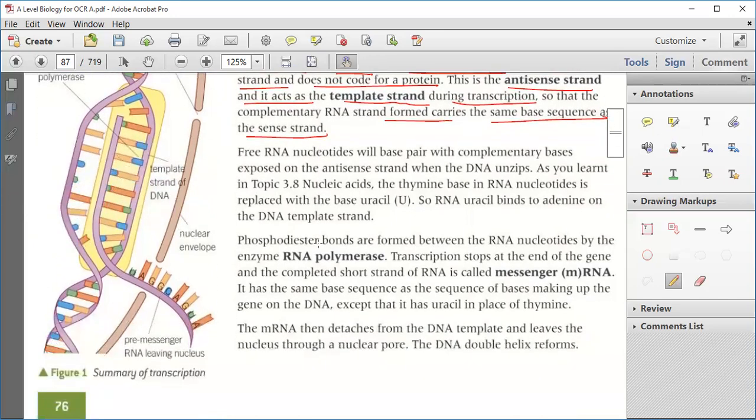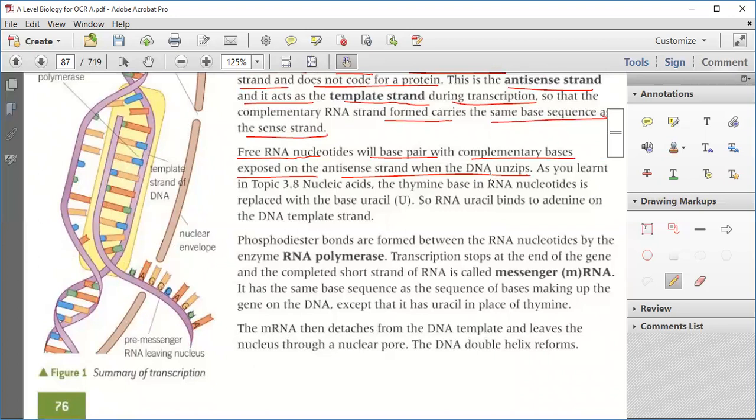Now, free RNA nucleotides will base pair with the complementary bases exposed on the antisense strand when the DNA unzips. Whenever free RNA nucleotides are there, they will base pair with the complementary strand. The RNA nucleotides make pairs with the complementary bases exposed on the template strand as the DNA unzips.